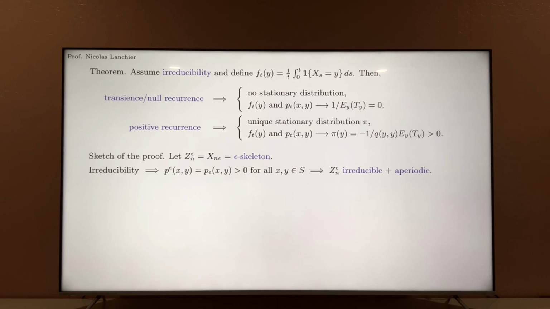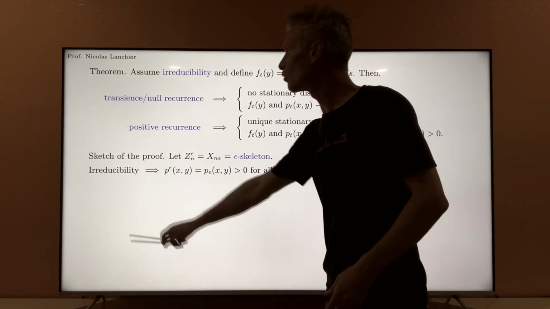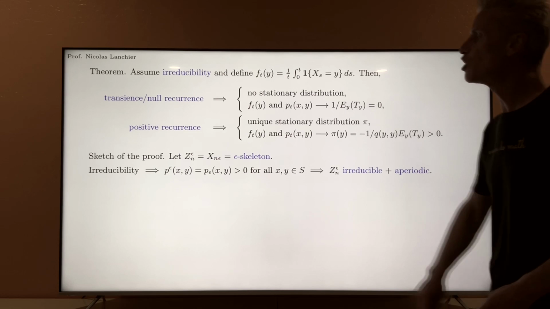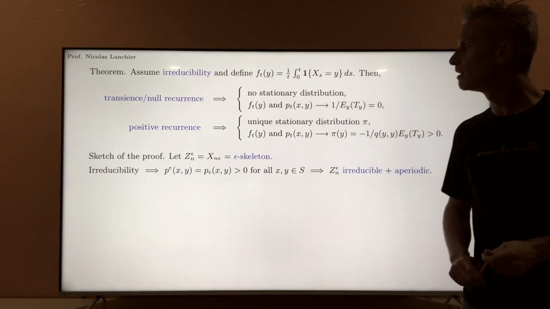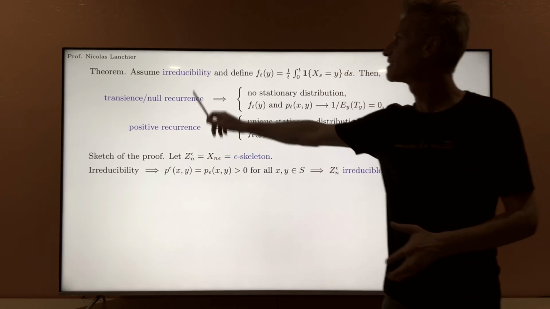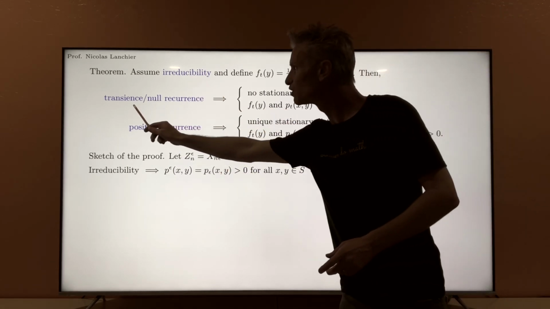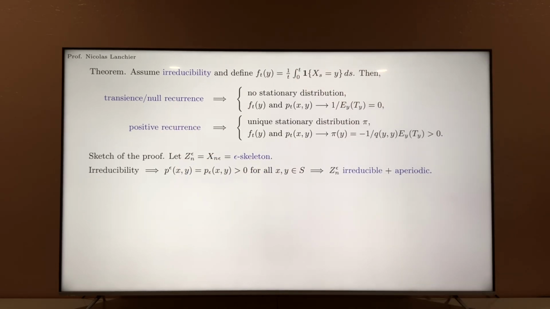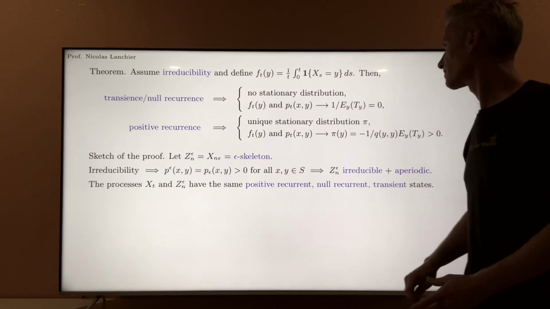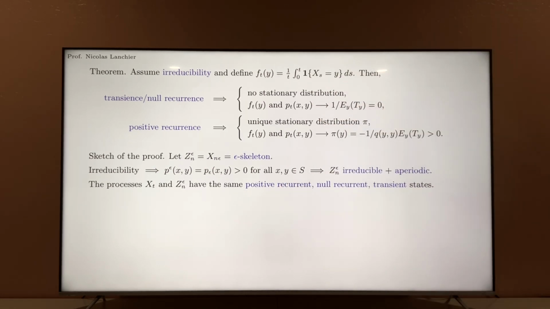Alright, so we have the correct ingredient. From the assumption here, we can deduce that the epsilon skeleton not only is irreducible, it's also aperiodic. So we must have this conclusion. The epsilon skeleton shares the same property as the continuous time Markov chain in terms of transience, null recurrence, and positive recurrence. So to prove this, so this is what we want to prove: processes X_t and the epsilon skeleton have the same positive recurrent, null recurrent, transient states.